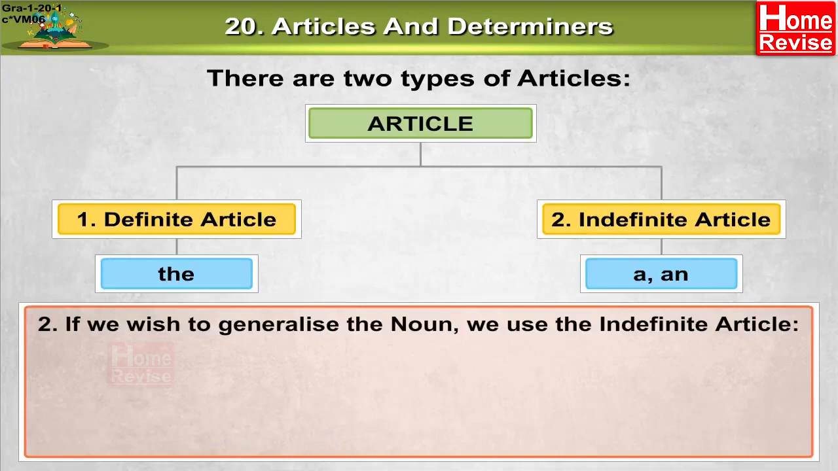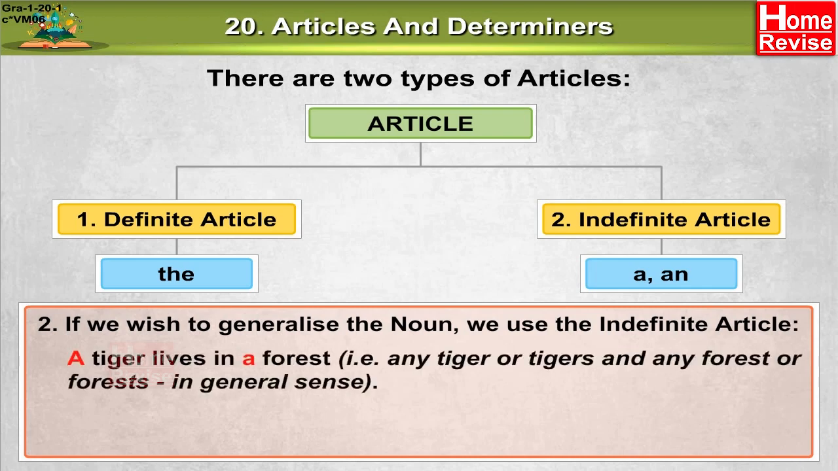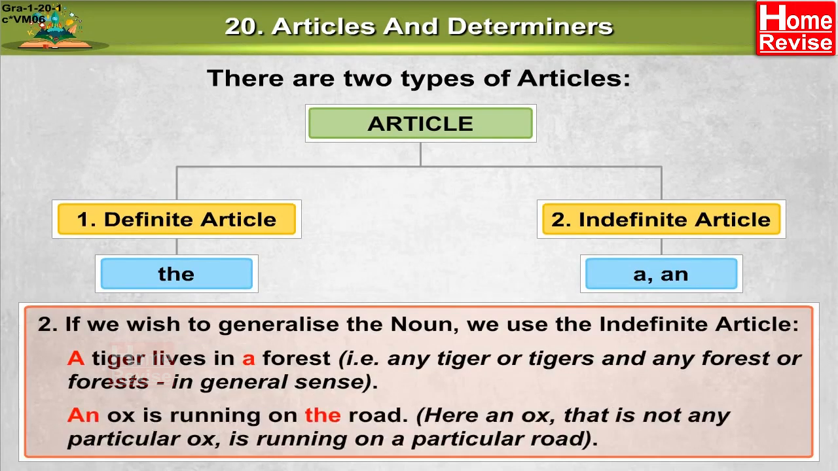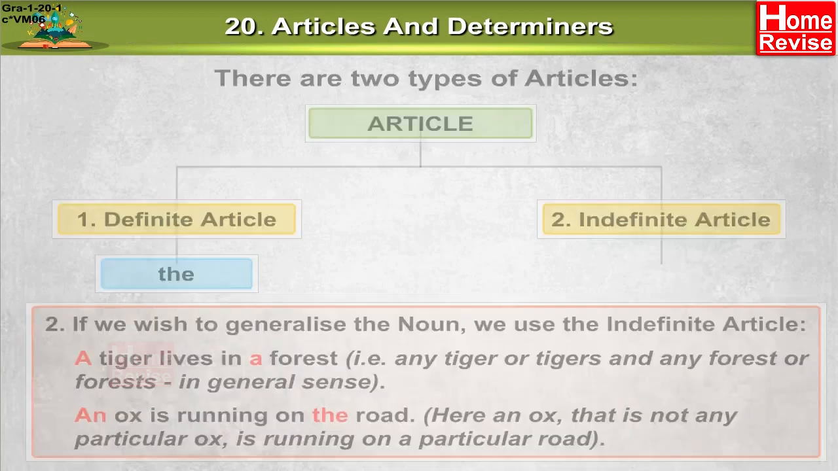2. If we wish to generalize the noun, we use the indefinite article. A tiger lives in a forest. That is, any tiger or tigers and any forest or forests in general sense. An ox is running on the road. Here an ox, that is not any particular ox, is running on a particular road.